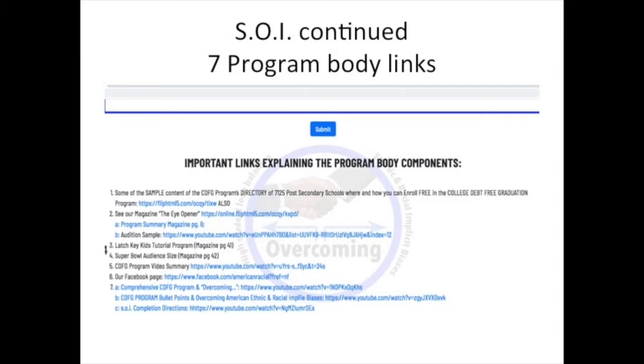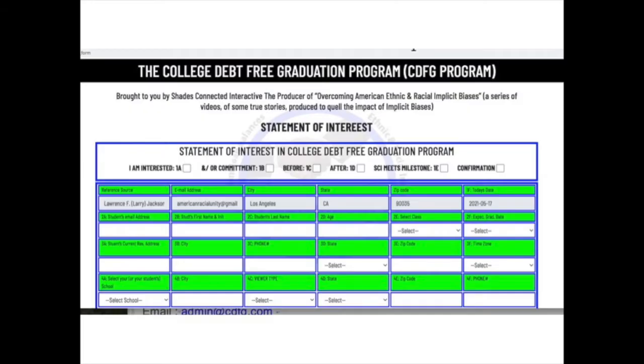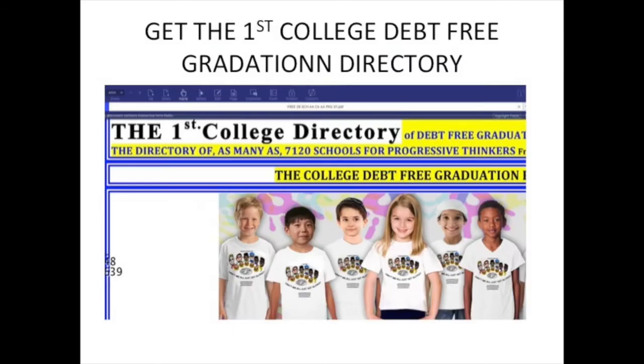Beyond this point is a thumbnail outline of how the program works relative to participants reaping the benefits of the College Debt-Free Graduation Program, also known as the CDFG program. This all leads to answering the question, how do I graduate college debt-free using the CDFG program? The answer lies within the contents of this email. All you need to do, after you have reviewed the 7 links and associated reference items, is fill out the statement of interest, aka the SOI, and click the Submit button. Your SOI will automatically be sent to us to include you in your school or group, as those people who are serious about curbing the high after graduation cost of higher education.